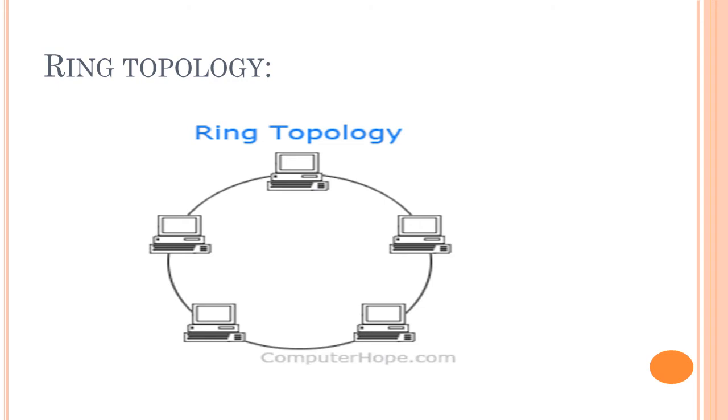If the fifth computer needs to communicate with the second or third computer, it needs to go from the first and second. They need to pass the first and second computers, then only they can communicate with the third computer. This is about ring topology.